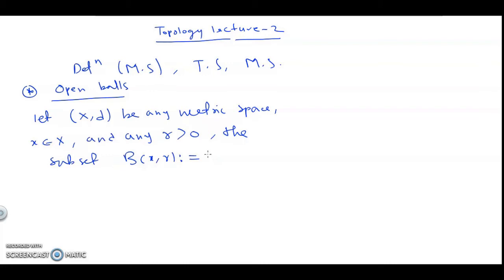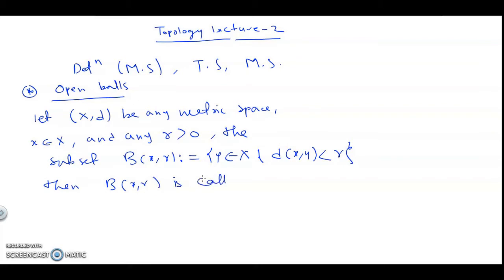the set of y belongs to X such that the distance between x and y is less than r. Then this B(x, r) is called an open ball.